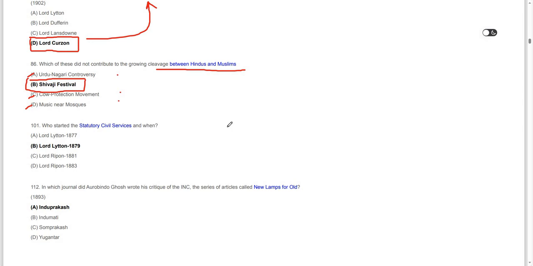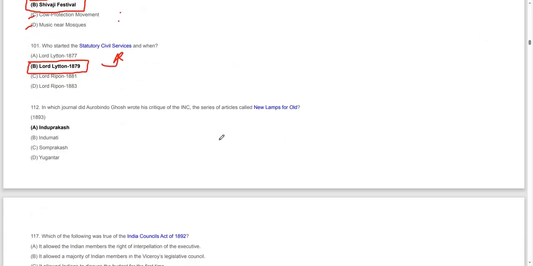Who started the statutory civil service and when? The statutory civil service was started by Lord Lytton in the year 1879. Moving on to the next question.